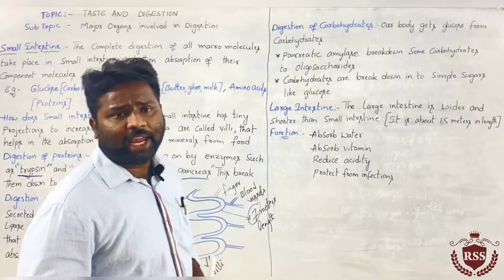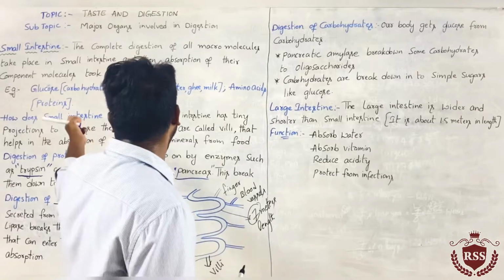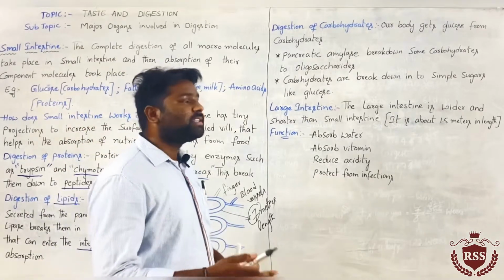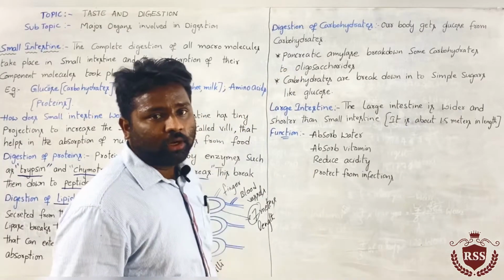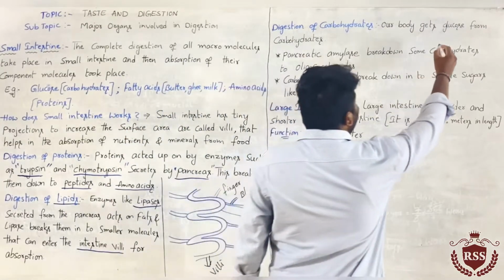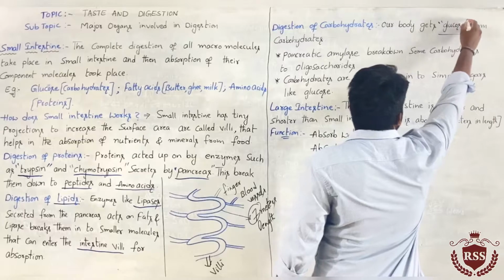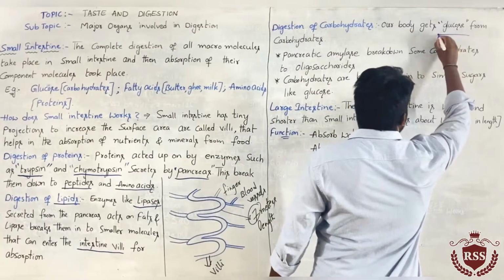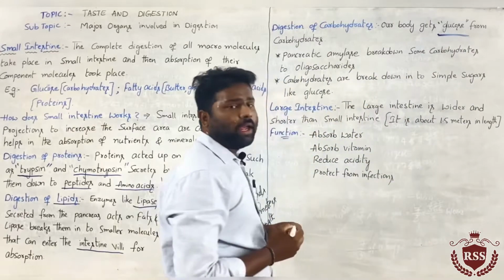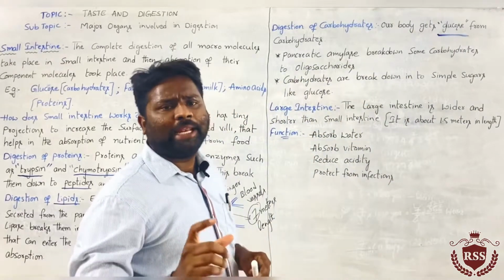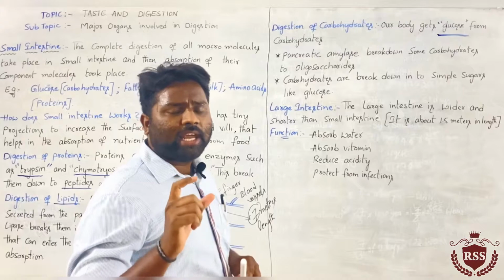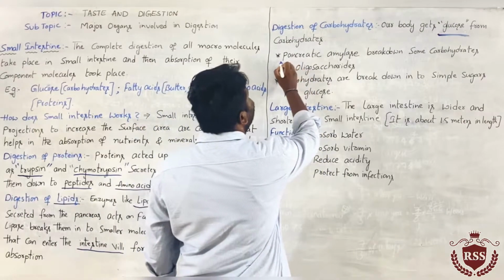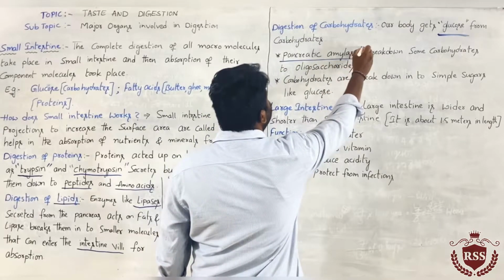The food we take consists of proteins, lipids, otherwise fats, and also carbohydrates. The important thing is our body gets glucose from the carbohydrates. And the same pancreas secretes pancreatic amylase.